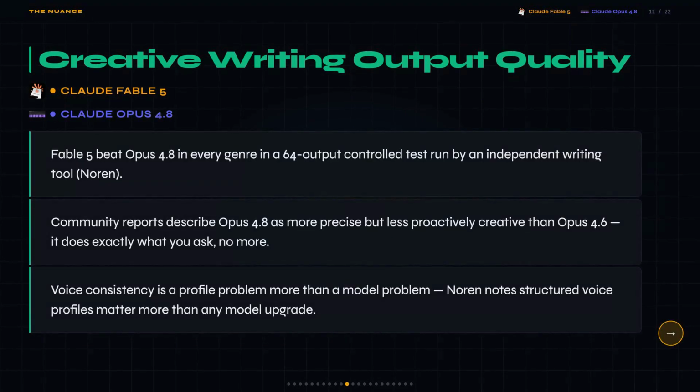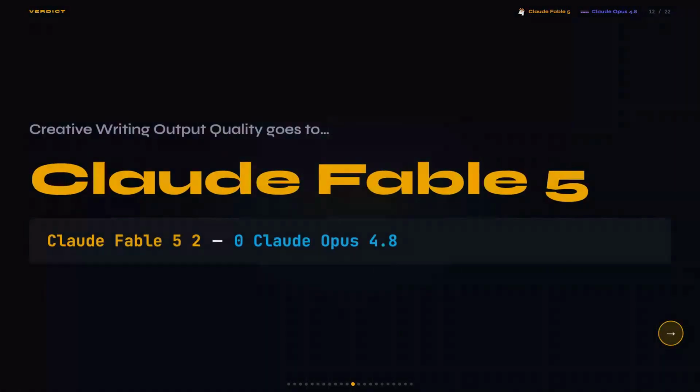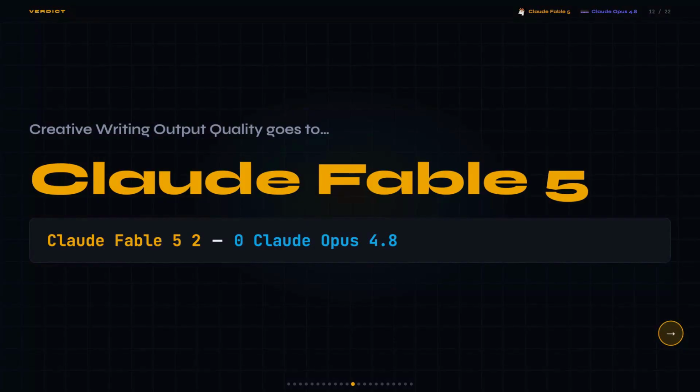Now, honestly, the gap here depends a lot on how you use these models. Opus 4.8 is actually described as better at carrying context and style direction across a long session, which is a real advantage for editors working on big projects. And Norin's own note is that a structured voice profile matters more than the model you pick. So if you've got a solid writing profile set up, Opus 4.8 might close the gap considerably. Fable 5 takes test 2 as well.